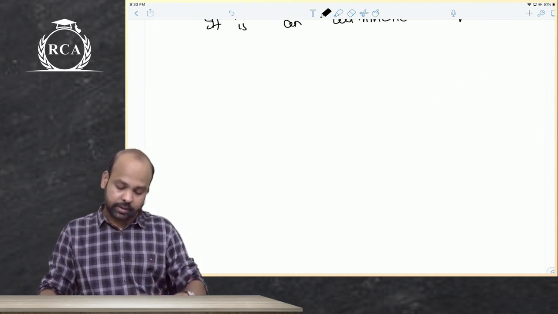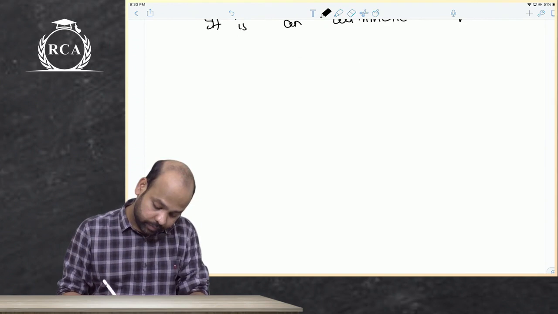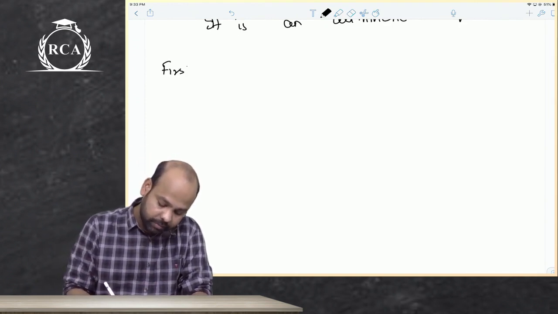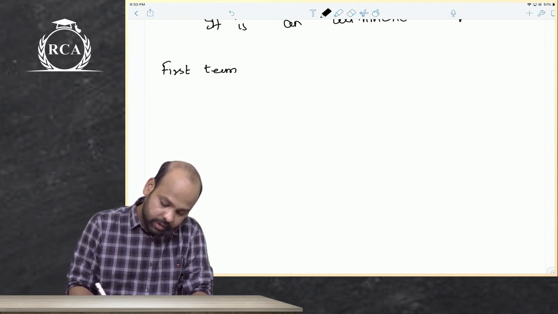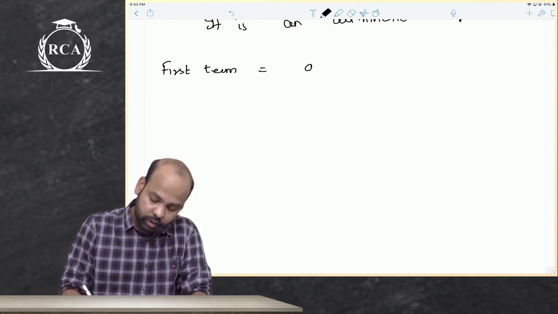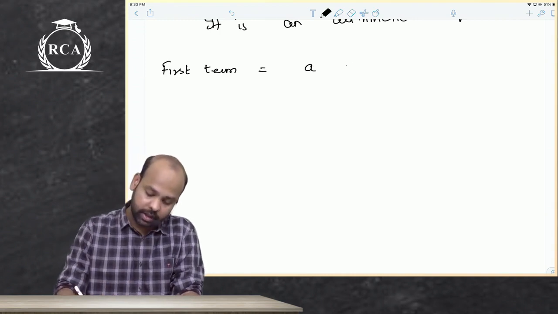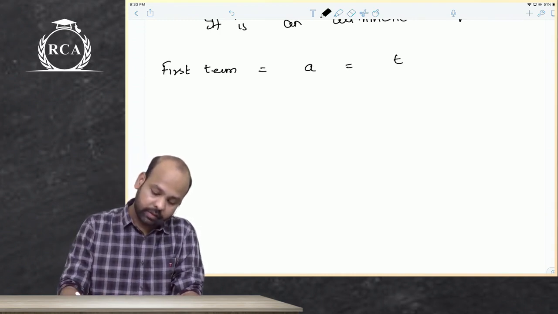Now, guys, as far as denoting these terms is concerned, the first term is always denoted as a. The first term, beta, is always denoted as a. That will also be t1, guys.